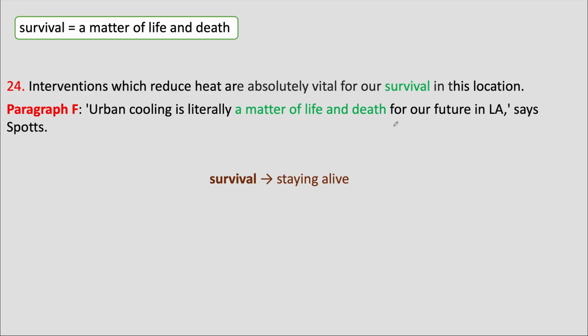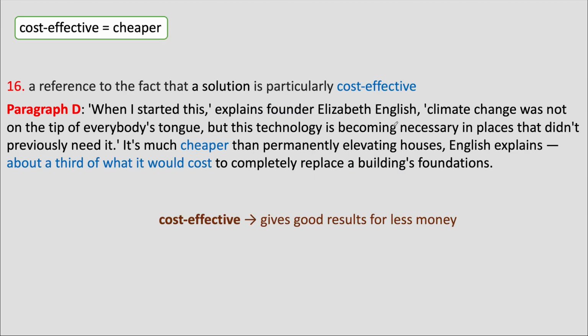Another synonym we see is survival. In the passage, this is expressed as a matter of life and death. We also see cost effective, which means cheaper than the other solutions or giving good results for less money. So far, we have looked at vocabulary that helps us understand the passage. Now, let's look at a few words that you can also use in your own writing.